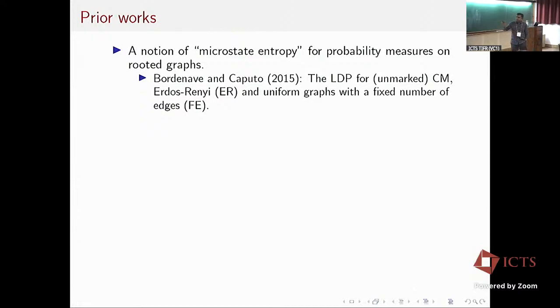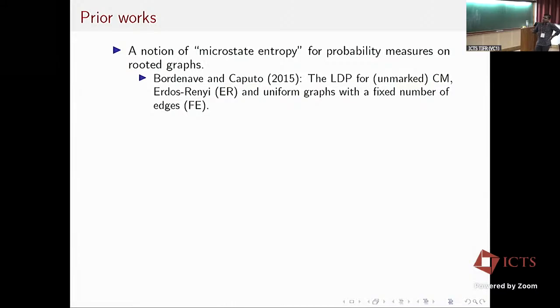Okay, so here are some prior works in this area. The first is the seminal paper by Bordenave and Caputo. They introduce a notion of microstate entropy, which is essentially the number of graphs whose neighborhood empirical structure is equal to a given measure.